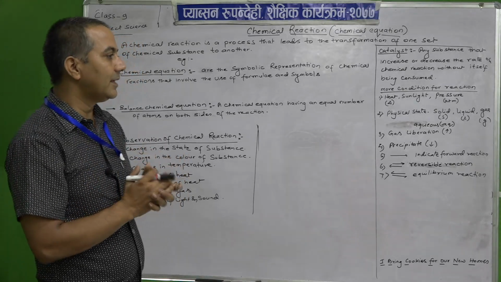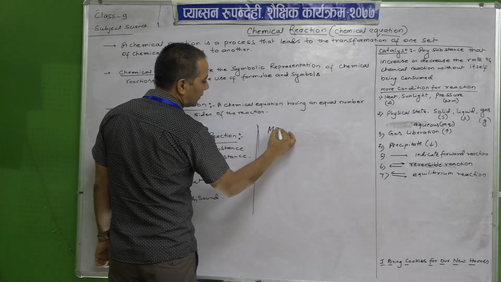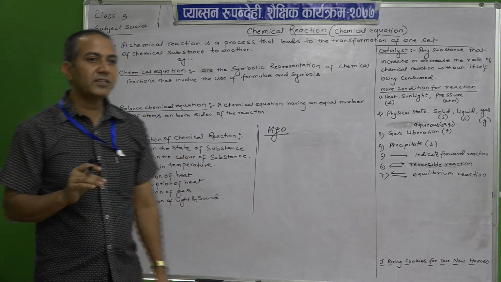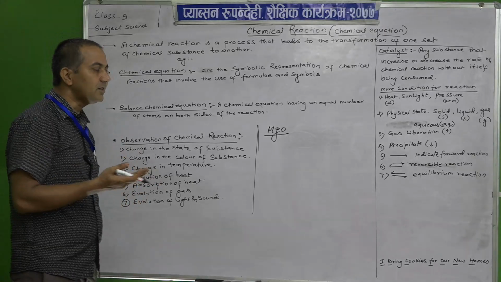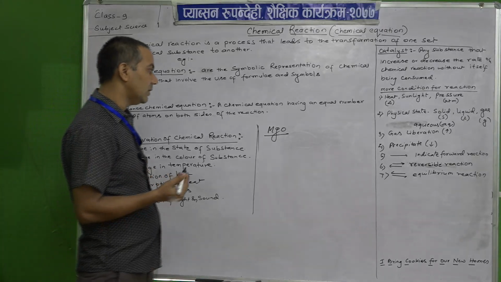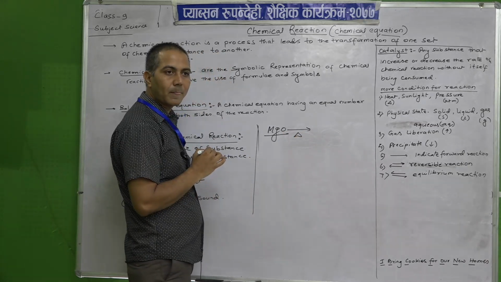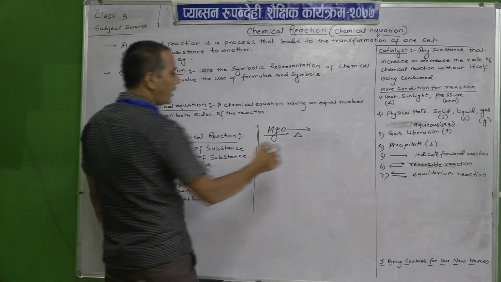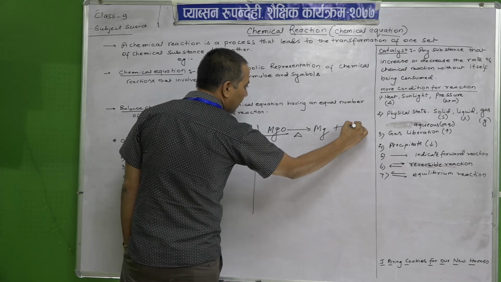We can take the example of magnesium oxide. Magnesium is an alkaline earth metal, and it is present in the crust in oxide form. When we heat this, what happens? It changes into magnesium and oxygen.